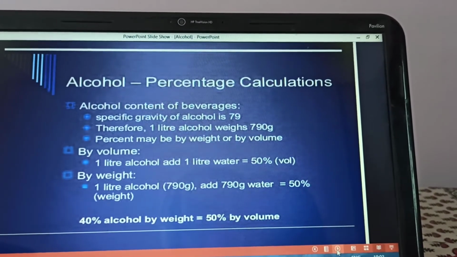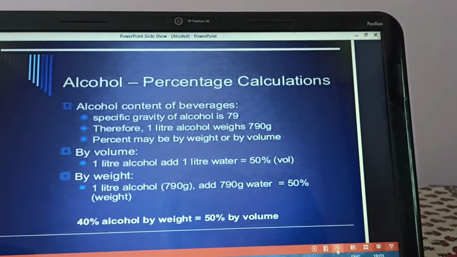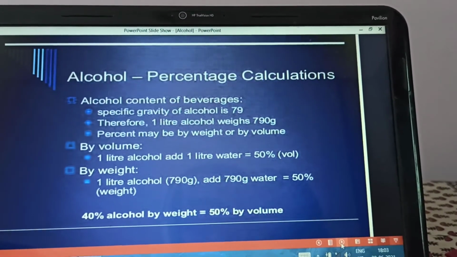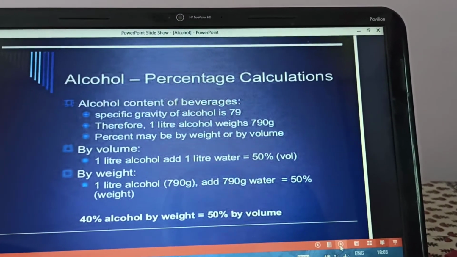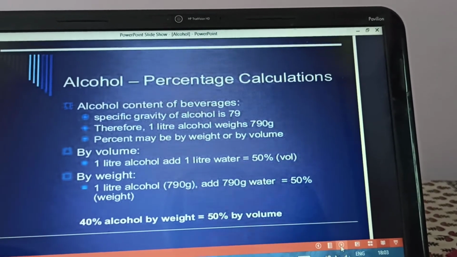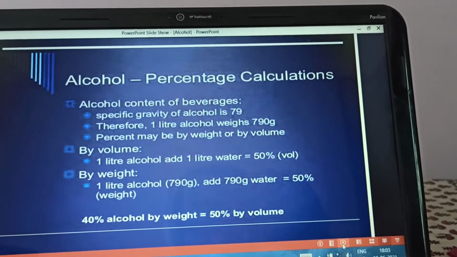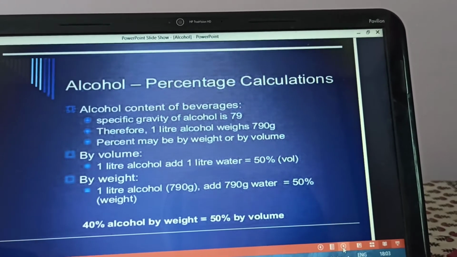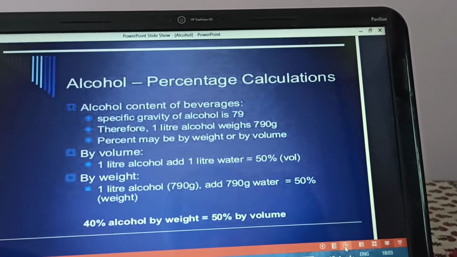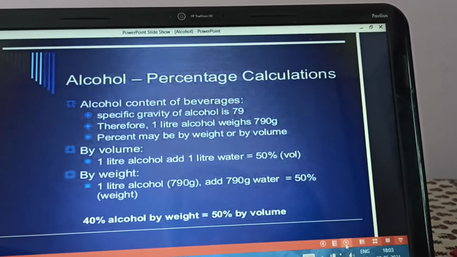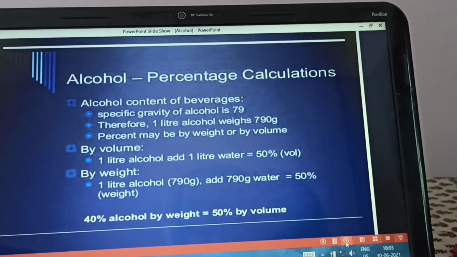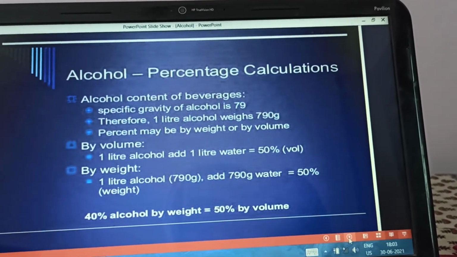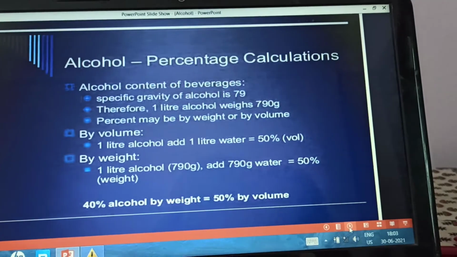And if we see by weight, 1 liter of alcohol, that is 790 gram, is added to 790 gram of water, then it becomes 50% by weight. So from this you can see that 40% alcohol by weight is equivalent to 50% by volume. So in this way the percentage is calculated.